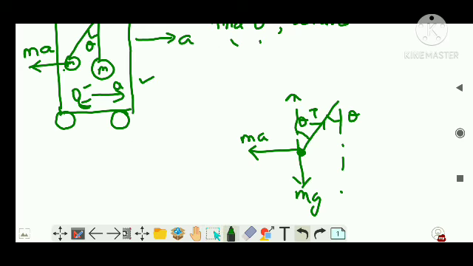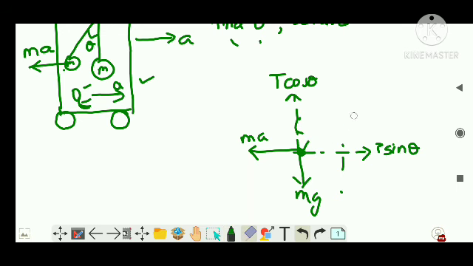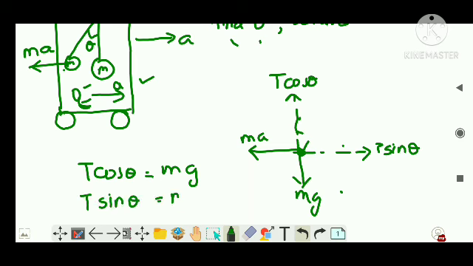Now this becomes T cos theta, because the component along this will be T cos theta. Then this segment will be T sin theta. This much clear? Then after that, of course, I can remove the T, because we have now written the tension's components, that is, the force components, have been fully completed, right? Clear? Right. Now I can just write the equation. T cos theta is equal to mg and T sin theta is equal to ma, right?